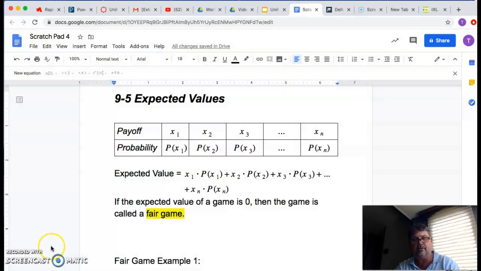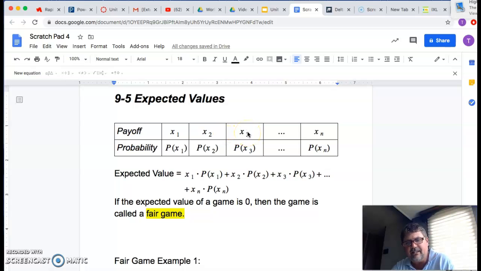And let's get right to work here. So this is 9.5, and the last topic of the year for us is expected values. And what it means is this. It's nice to think of a game you'd play, like if you paid money to play it, and you'd win some money or you could lose some money. And these are your payoffs, right? So the expected value of a game really works like this. Take the value of each event, multiplied by its probability, and just sum them up, right?